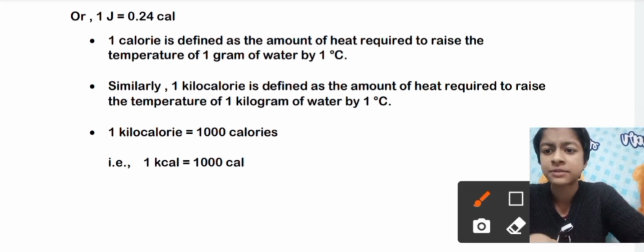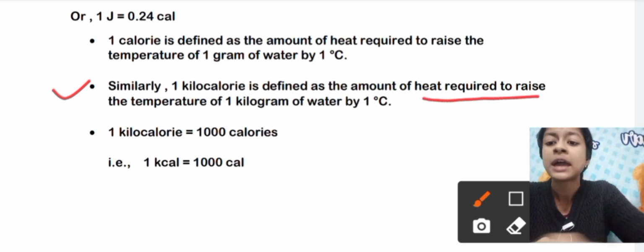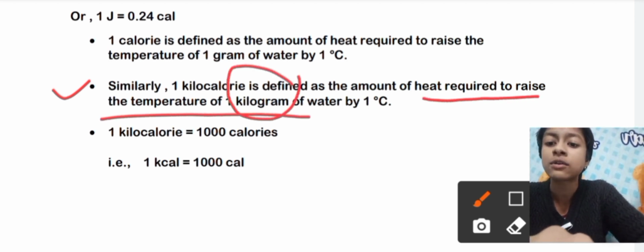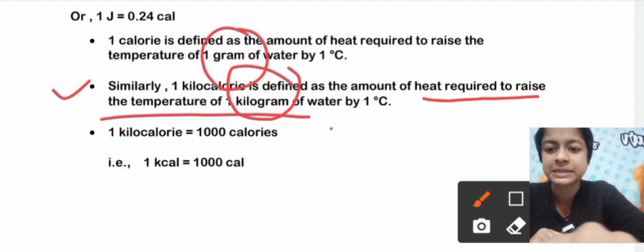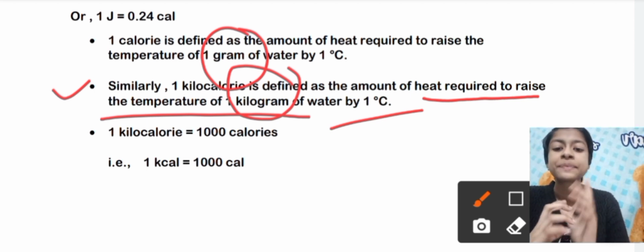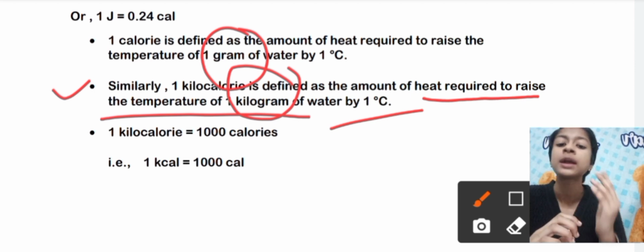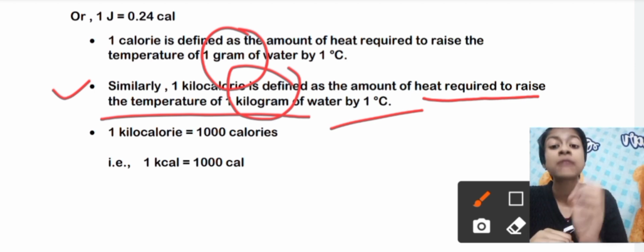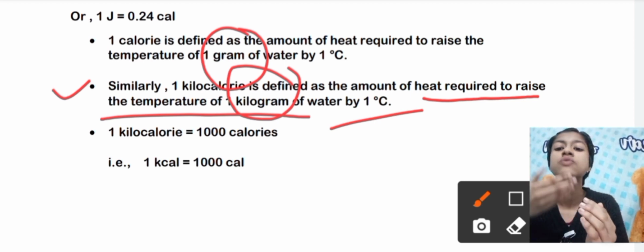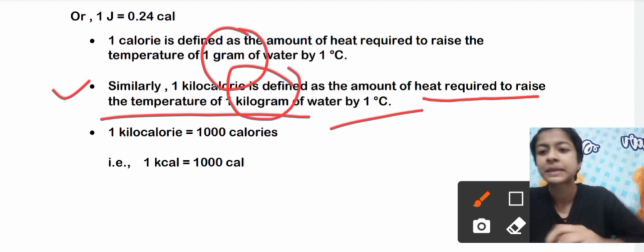Now the second comes the definition of kilocalorie. 1 kilocalorie is defined as the amount of heat required to raise the temperature of 1 kilogram of water, and not of 1 gram of water, there lies the difference, by 1 degree centigrade. So 1 calorie is the heat required to raise the temperature of 1 gram of water by 1 degree centigrade, and 1 kilocalorie is the amount of heat required to raise the temperature of 1 kg of water by 1 degree centigrade. Similar, but a little difference.